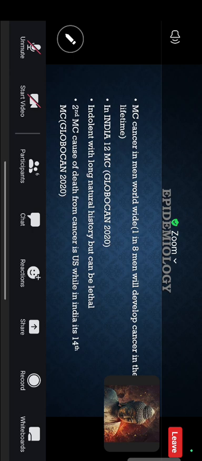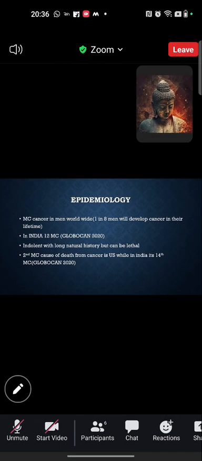So to start with, it is the most common cancer in men worldwide. 1 out of 8 men will develop cancer in their lifetime. In India, it is the 12th most common according to Globocan 2020. Basically, prostate carcinoma is indolent in nature with a long natural history, but occasionally it can be lethal. It is the second most common cause of death from cancer in the US, while in India it is the 14th most common cancer.